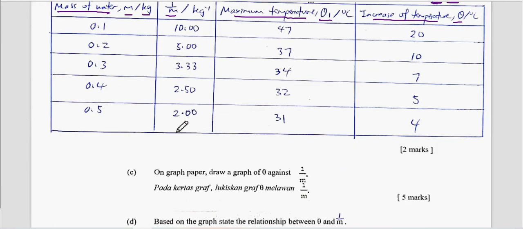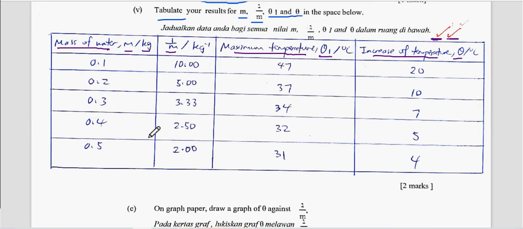So dekat bawah pun sama. Okay, just salin. Jangan tambah. You don't add in. So if no decimal place, then just copy, okay, for the manipulated variable. So just now they give you one decimal place. So salin semua, and then your 1 over m, okay, just now is 10, right? Don't forget, need to make sure you have consistent number of decimal place here. And then the temperature, no decimal place. This one also the same thing.